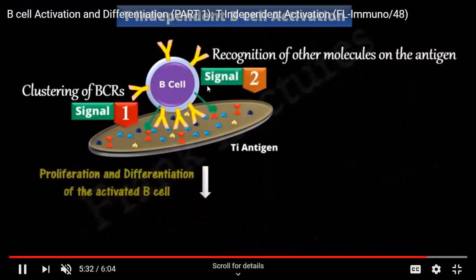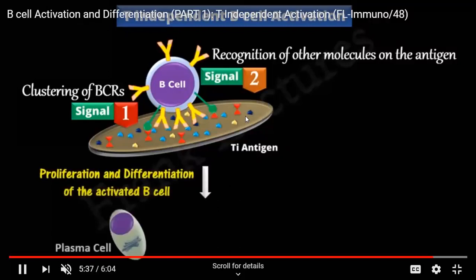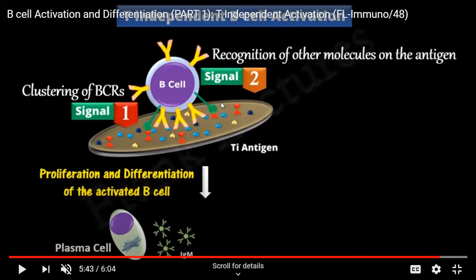Fine. So this is again a recap of the whole process, where we see that this is the antigen surface. The B cell receptors have all been clustering on one side of the B cell, which makes it easier for it to bind to the repetitive epitopes present on the antigen. This is signal 1, and the second signal is that the toll-like receptors will also emerge out of the B cell and bind to the other molecules on the microbial surface. So this is signal 2.